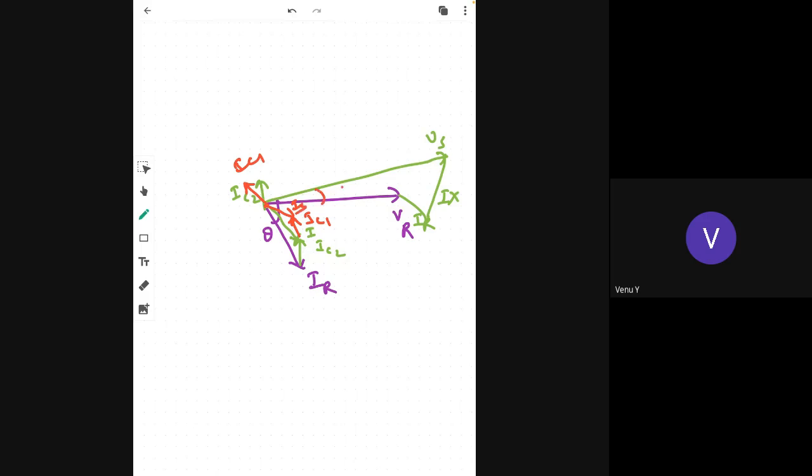This is the delta. This is the phasor diagram of the nominal pi model without any compensation. Therefore, uncompensated line.